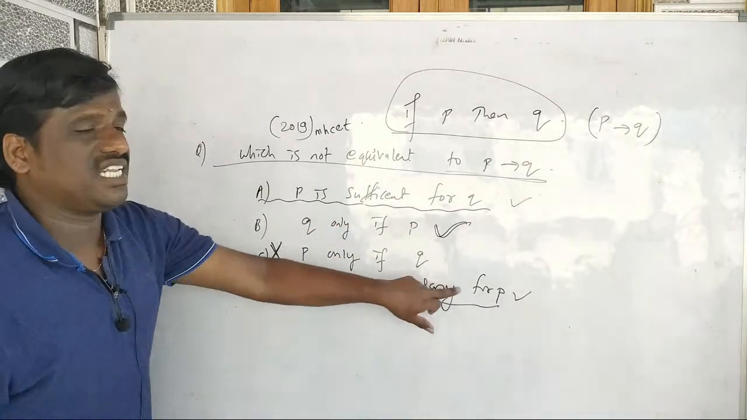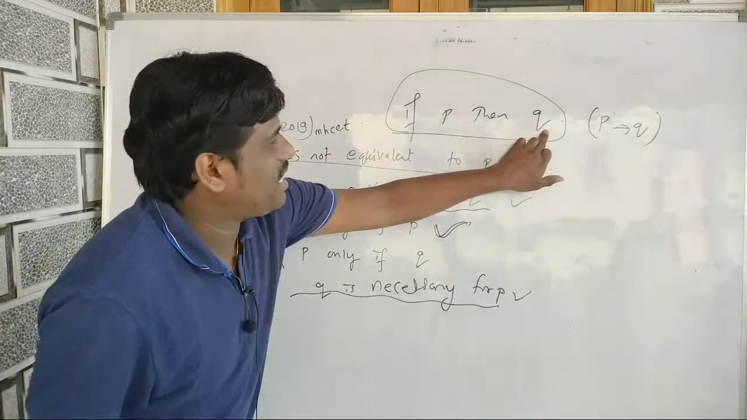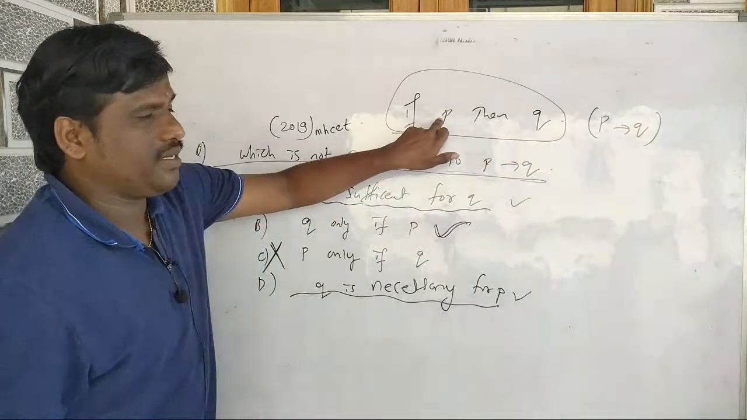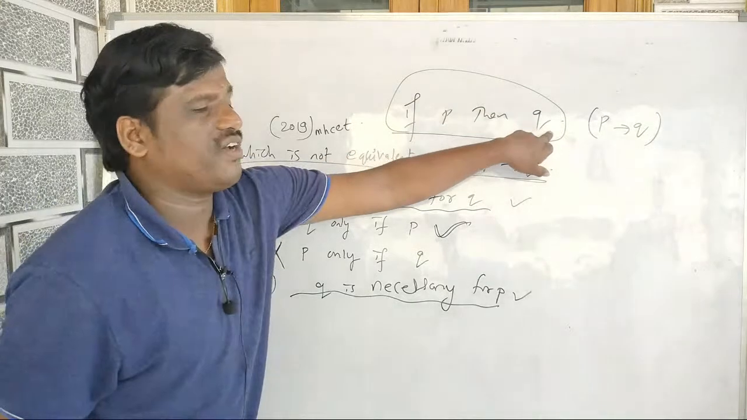Q is necessary for P. You need to remember this. Whenever you have P then Q, I write Q is necessary for P. Q is necessary for P. P is sufficient for Q.